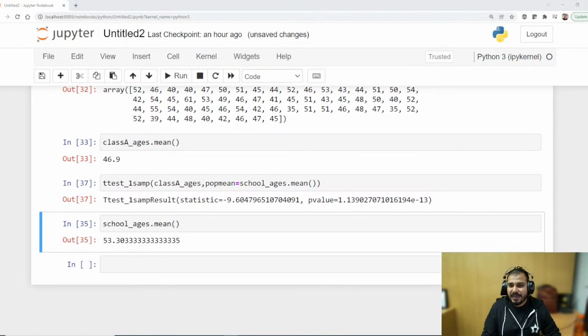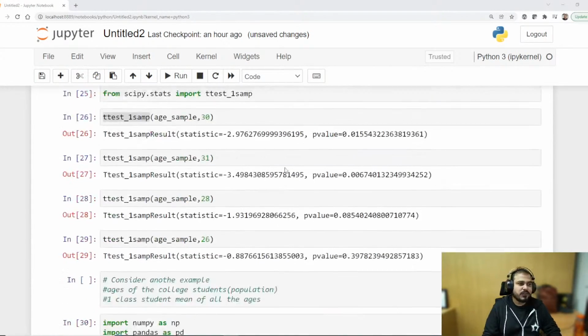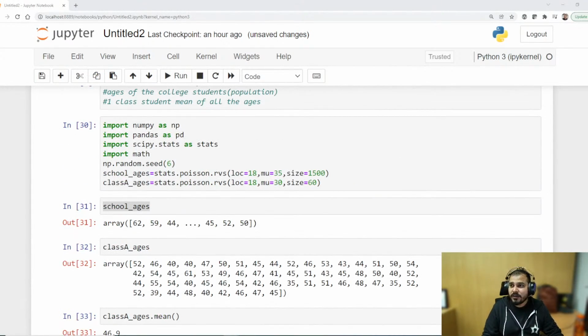There is one more example with respect to chi-square test, which I also want to show you. But today I have less energy, so let's do it tomorrow. Tomorrow I will do the chi-square test, but I hope you got an idea about the different things. Okay. And yes, that was it.